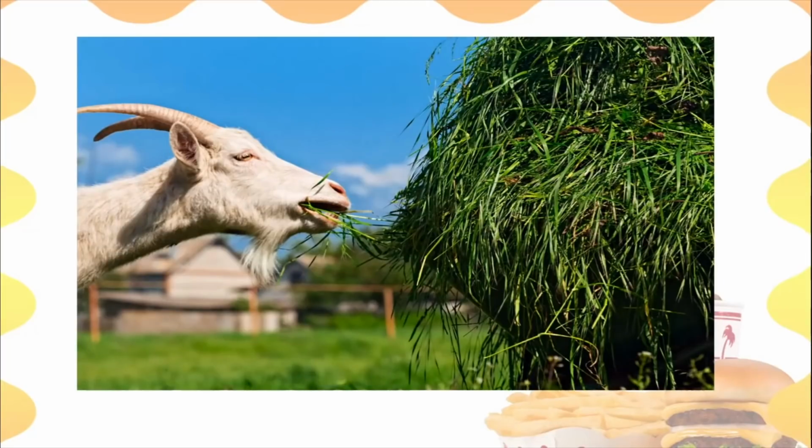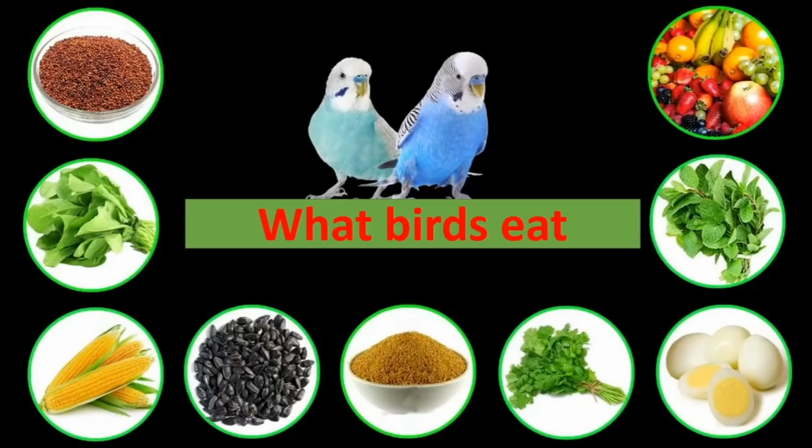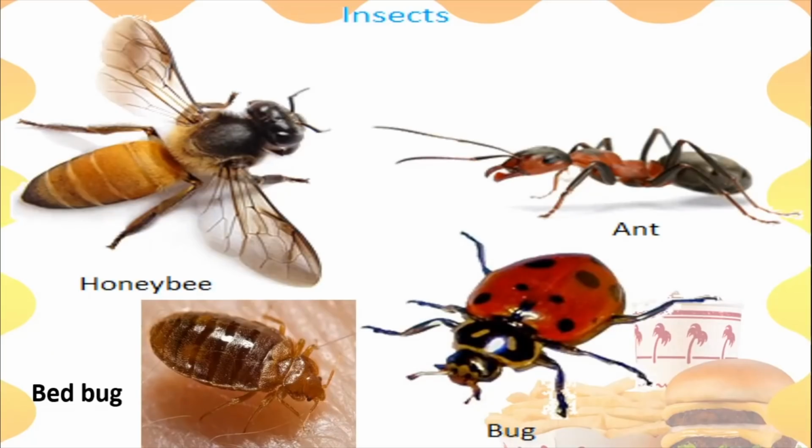And now, what about some other kind of animal? Look at some other kind of animal, that is birds. So what do birds eat, children? All these things that you can see on your screen, you can see small grains, you can see leaves, you can see maize or makka as we call it. There are different kinds of seeds. Some birds also eat eggs, they eat coriander, they eat mint, they eat fruits. So birds again have their own eating habits. Different kinds of birds eat different kinds of things.